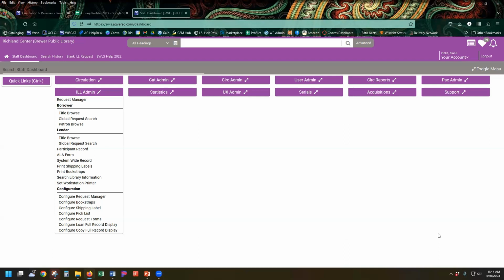This is important to keep in mind as you request materials. You also shouldn't request materials that are available in your own system, so in VERSO through other SWLS libraries, unless you're looking specifically for more copies than are owned in our own system.